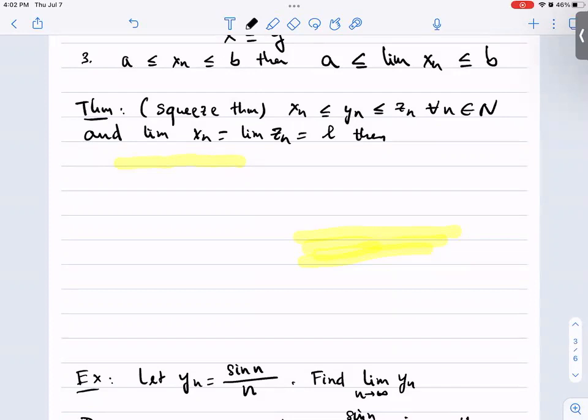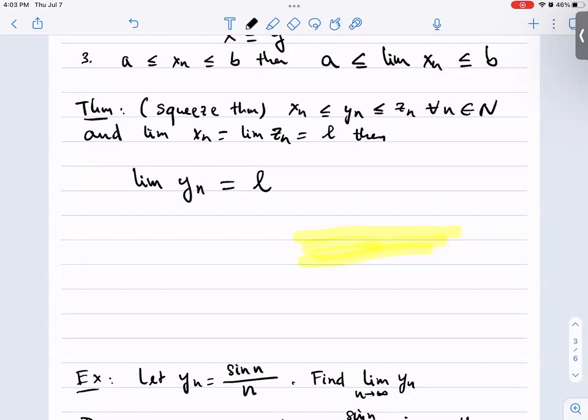Now suppose that the limit of the smallest sequence xn is equal to the limit of the largest sequence zn, equal to some number l. Then the conclusion is that the limit of the one in the middle, yn, is also equal to l as well.